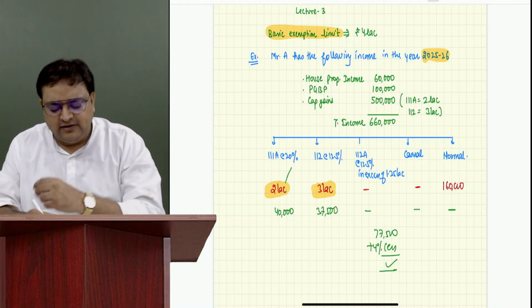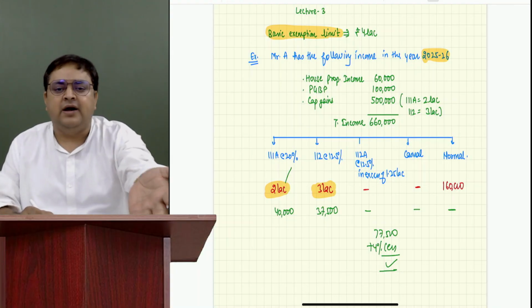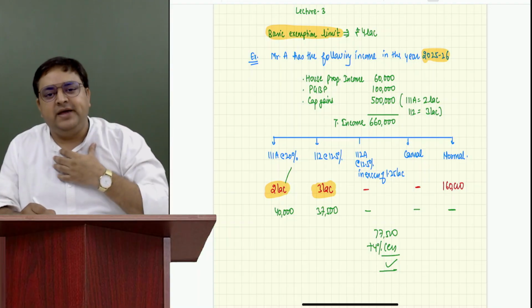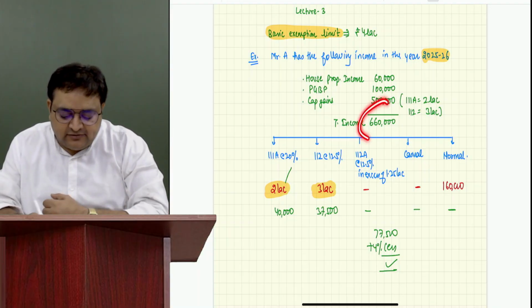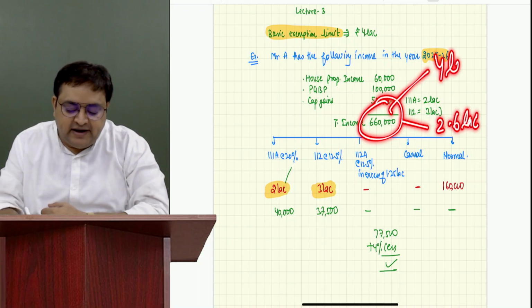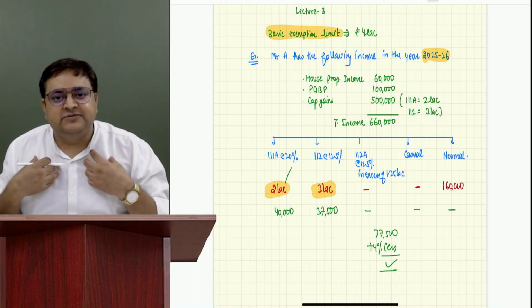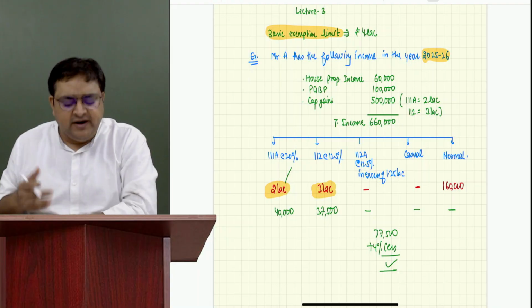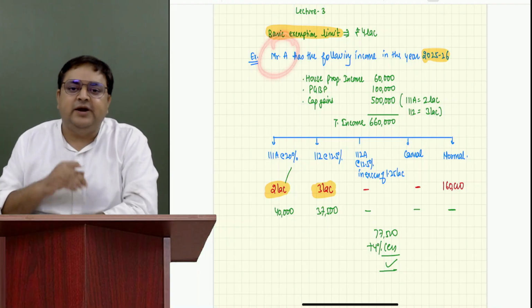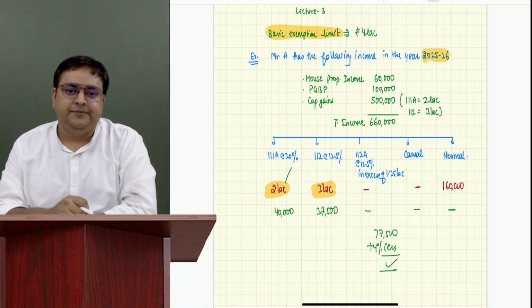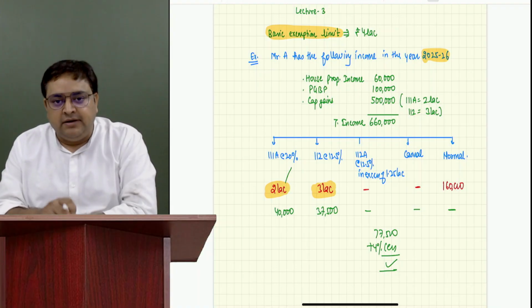Correct, sir. Understood now? I understand it's a special income. That's okay. But he will say, no, sir, I don't know what special income is. I only know that up to 4 lakh, I don't have to pay tax. So please make only the excess of 4 lakh, that is 2.6 lakh, taxable. I will not pay tax on 4 lakh because that is the basic exemption limit. Please give me that benefit because everybody gets this benefit. Why not me? Whatever he is saying is 100% correct, so we should give him the benefit of it.